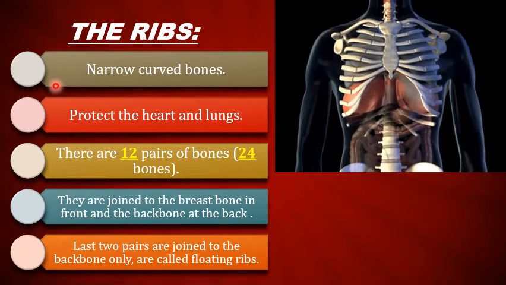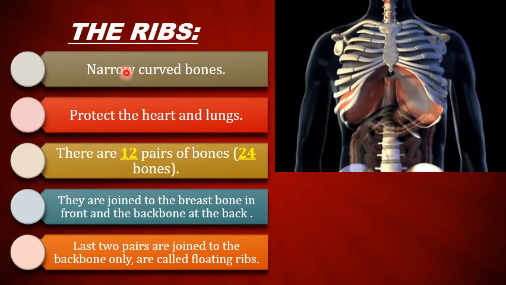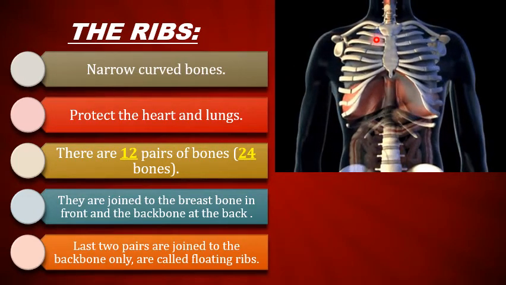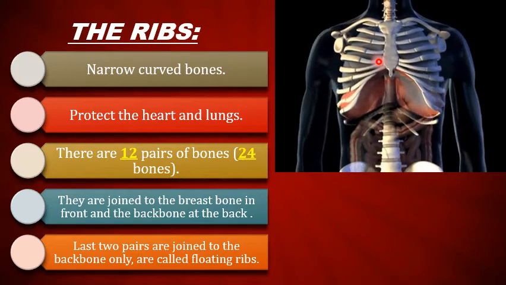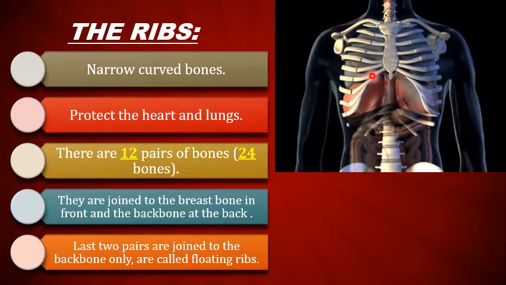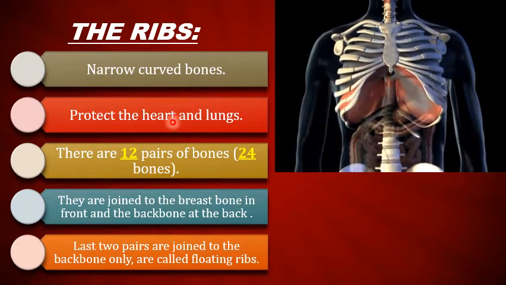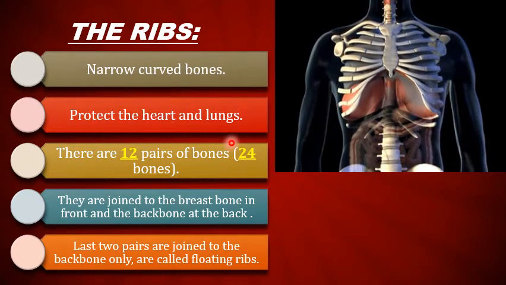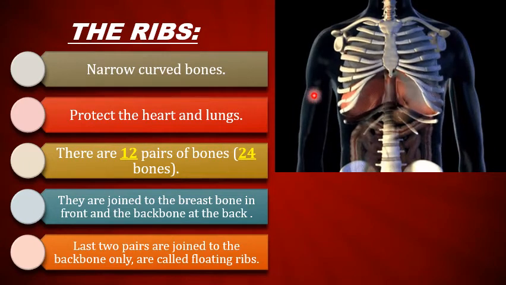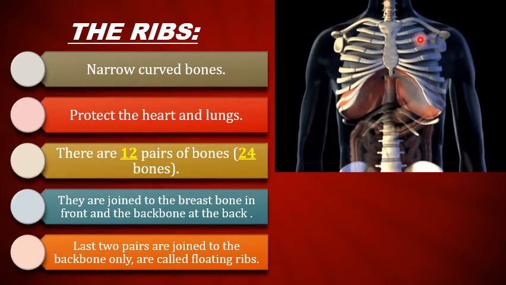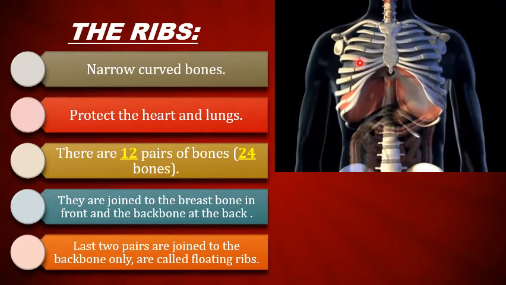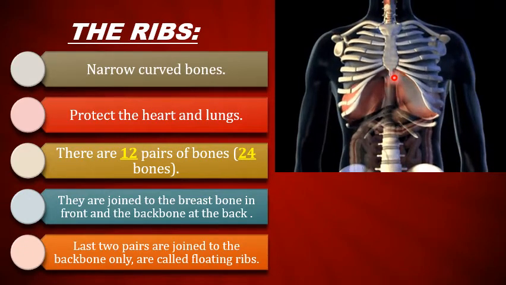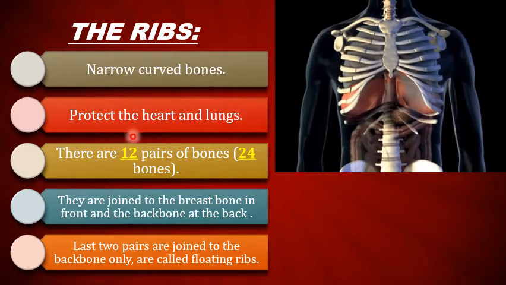Number 1, they are narrow curved bones. It means they are not straight; you can see that they are curved. They protect the heart and lungs because the position is in the chest cavity, or the thoracic cavity. So the organs which are in the chest cavity are protected by our ribs.